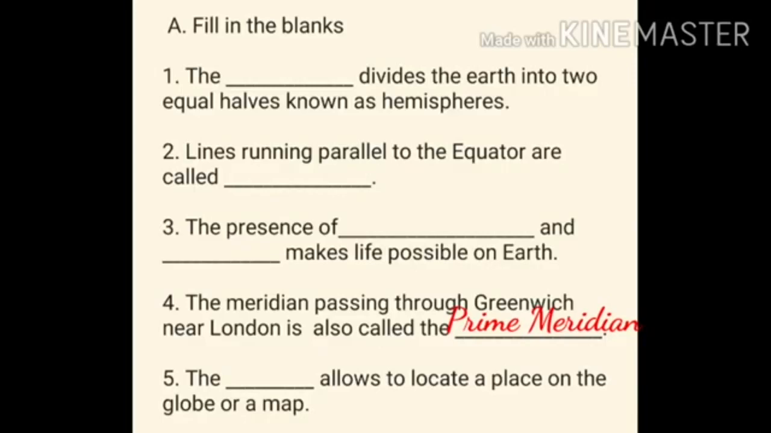Fifth question. The dash allows us to locate a place on the globe or a map. What is the answer? Yes, the answer is grid. The grid allows us to locate a place on the globe or a map. Children, what is a grid? Yes, a network of lines formed by the latitudes and longitudes.